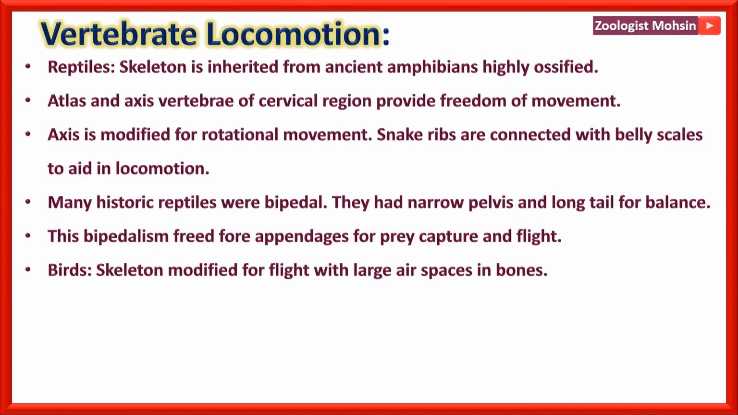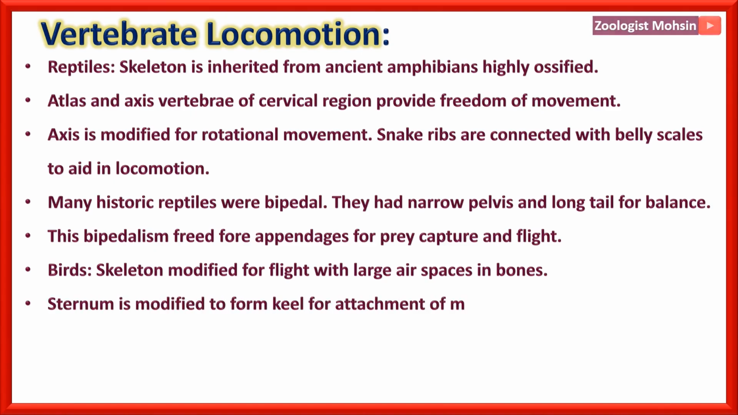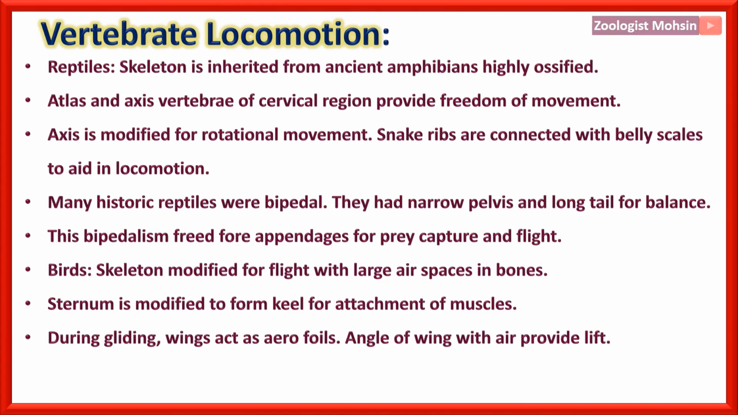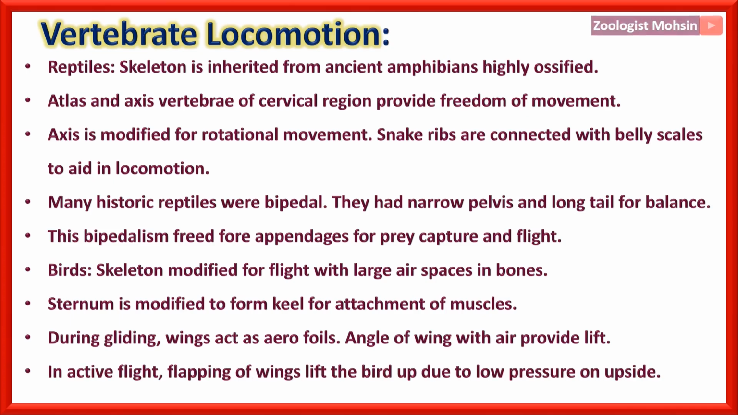Birds. Skeleton modified for flight with large air spaces in bone. That's why the bones are very light in weight. Sternum is modified to form keel for attachment of muscles. During gliding, wings act as aerofoils. Angle of wing with air provides lift. In active flight, flapping of wings lifts the bird up due to low pressure on upside.